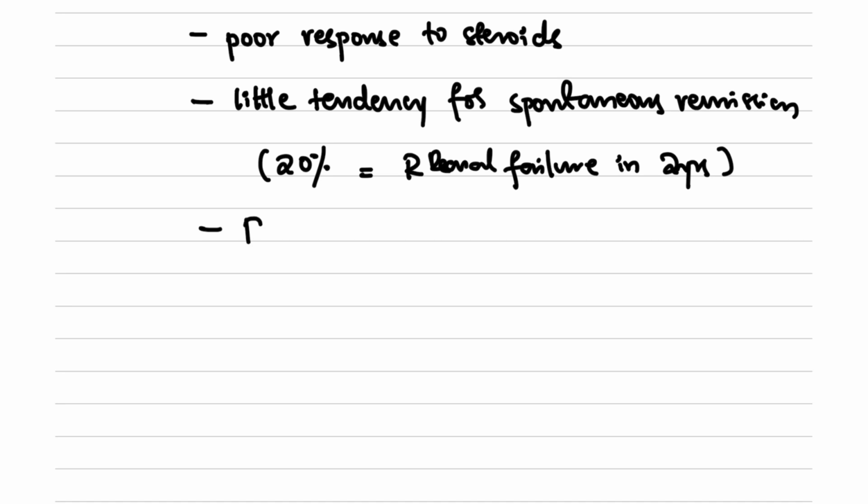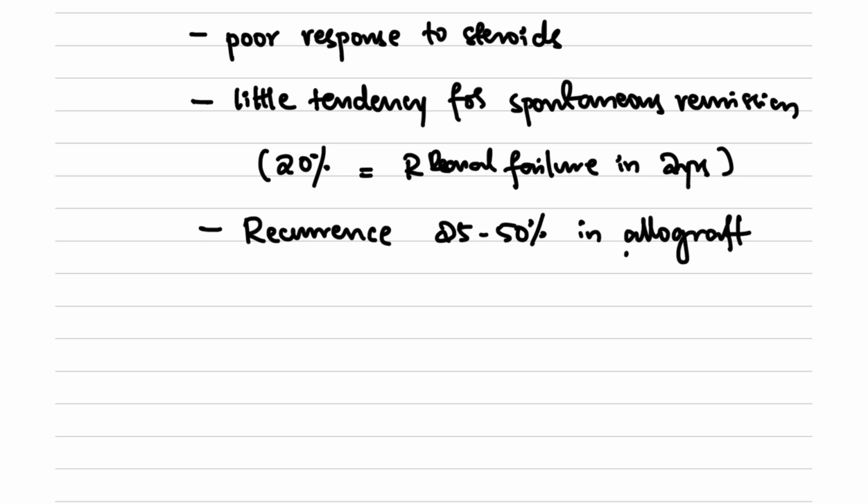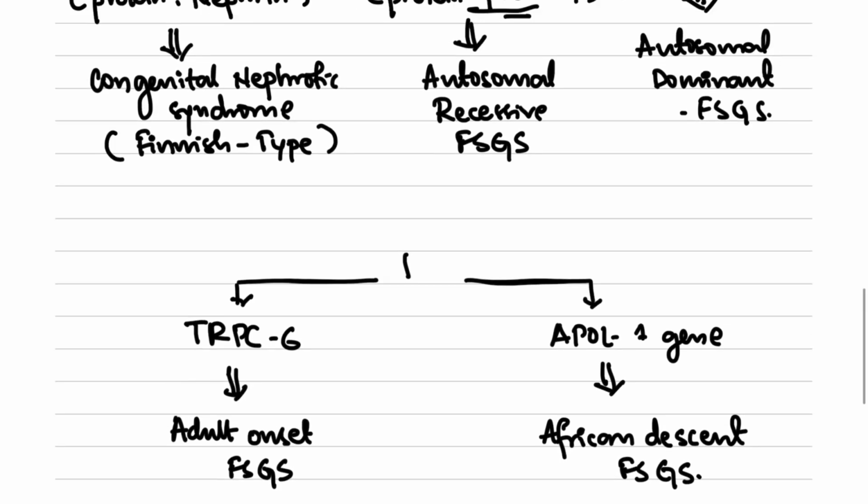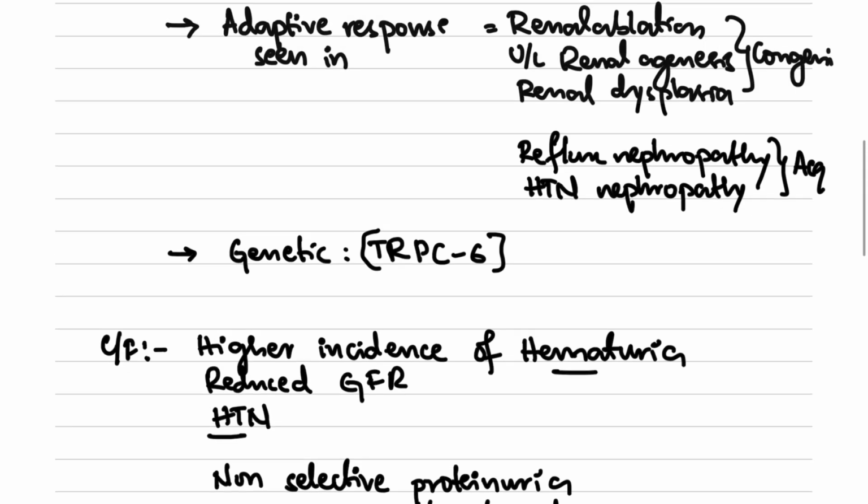Then patients suffering from FSGS can also have recurrence of up to 25 to 50%, even if we do an allograft transplant. So patients can have 25 to 50% recurrence if the patient has undergone allograft transplant. So this is the basic lecture that you need to know about FSGS, that is focal segmental glomerulosclerosis.